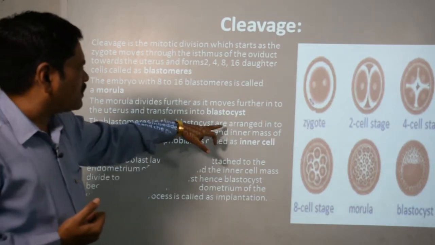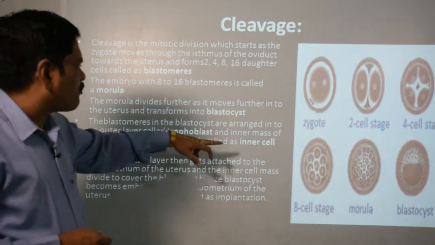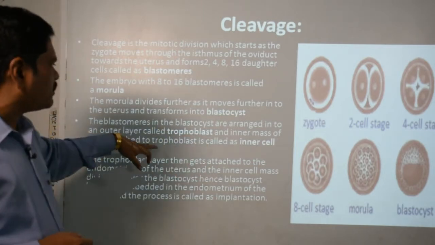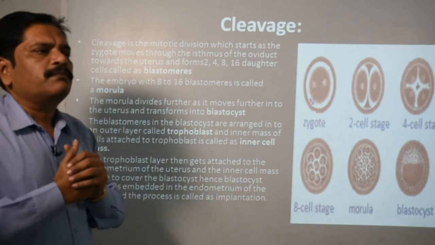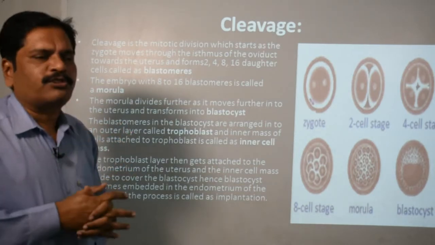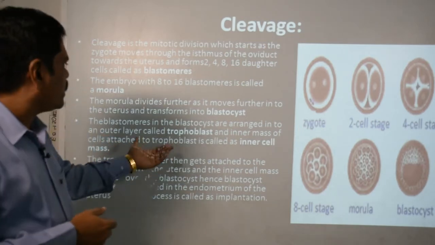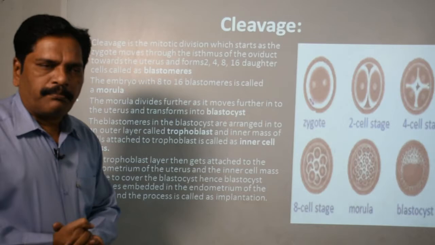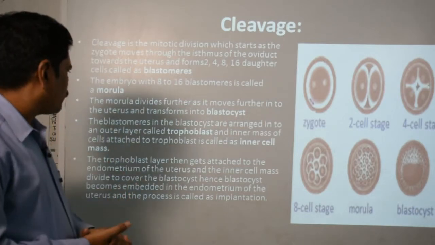Okay, so in the blastocyst the cells are arranged in an outer layer, that is called the trophoblast, and the inner mass of cells attached to the trophoblast is called the inner cell mass. Okay, so now this blastula has two layers, the outer and the inner. The outer layer is called the trophoblast and the inner is called the inner cell mass.